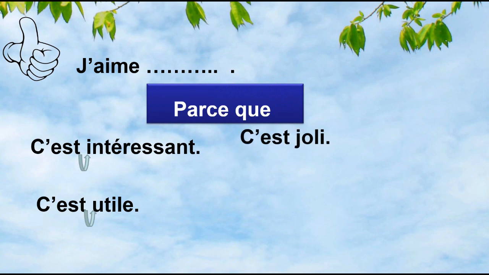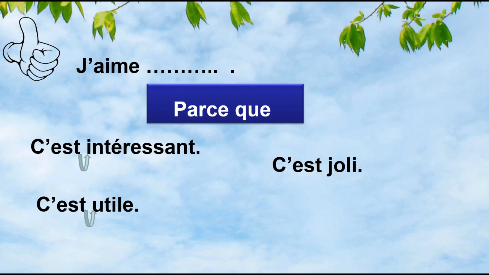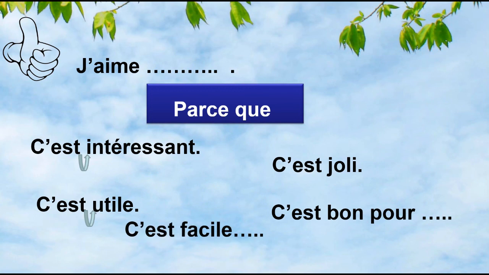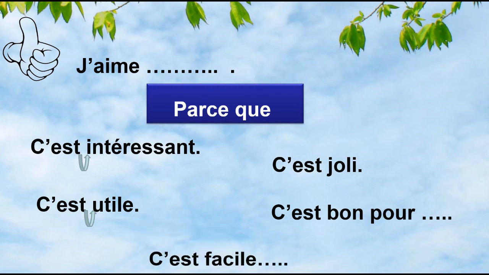C'est joli is beautiful. I have also c'est bon pour, it's good for what? Or c'est facile, it's easy, if I talk about a subject, for example. So we have many reasons I give you. We have others, sentences you can use depending on what we talk about. J'aime, after that I say parce que, c'est intéressant, c'est utile, c'est joli, c'est bon pour, c'est facile.